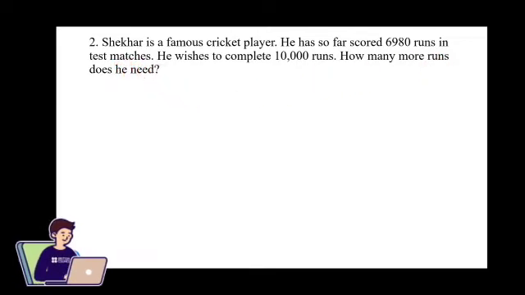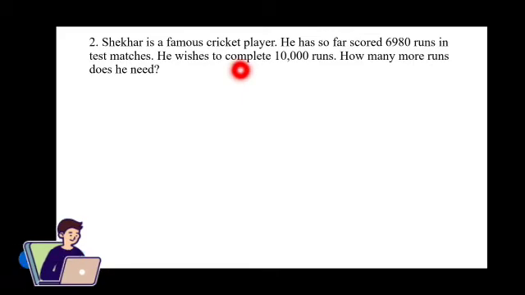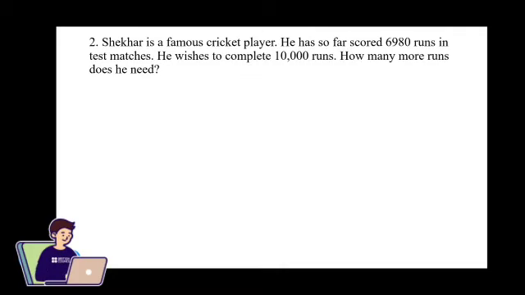So, the question given here is Shekhar is a cricket player and he has scored 6,980 runs, and also he wishes to score 10,000 runs. What they have asked here is to find out how many more runs does he need to fulfill his wish. So from the given question we can easily identify that this is a subtraction problem.